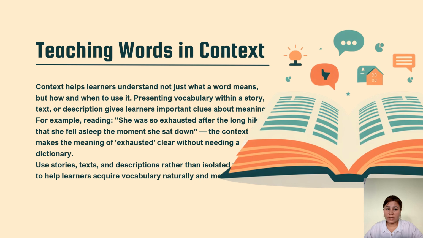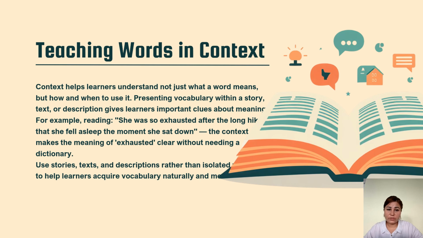Teaching words in context. Context helps learners understand not just what a word means, but how and when to use it. Presenting vocabulary with a story, text, or description gives learners important clues about meaning.